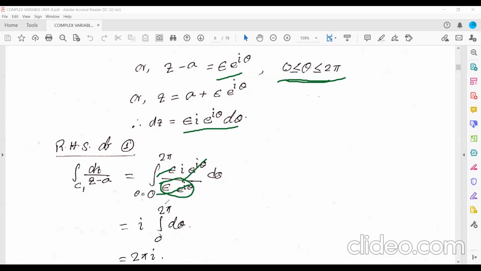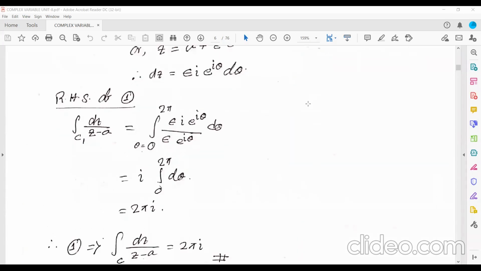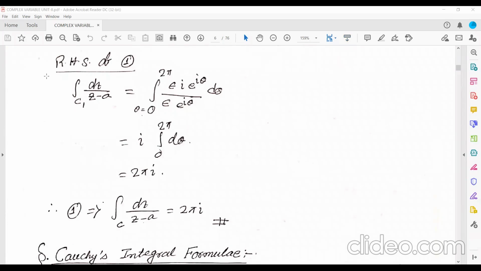So i integral from 0 to 2 pi of d theta, and the integration of d theta is theta. Putting in the limits, you get 2 pi i. Because this value and this value are the same, the integration over C of dz upon z minus a is equal to 2 pi i.